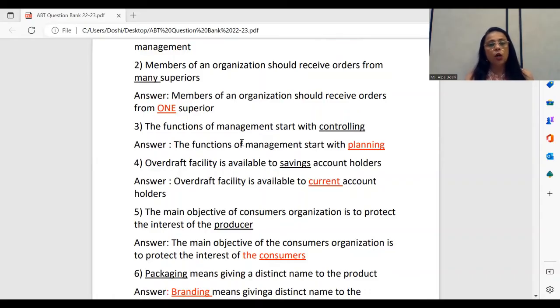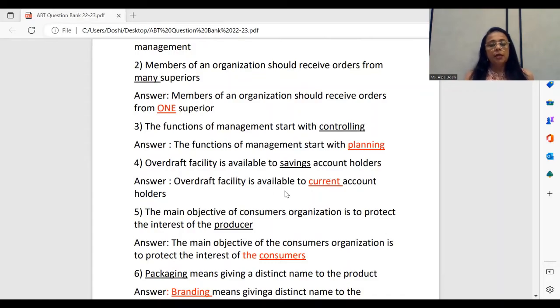The fourth one, overdraft facility is available to savings. As soon as we see the word savings is underlined, we know that it is incorrect, and now the correct answer should be overdraft facility is available to current account holders.